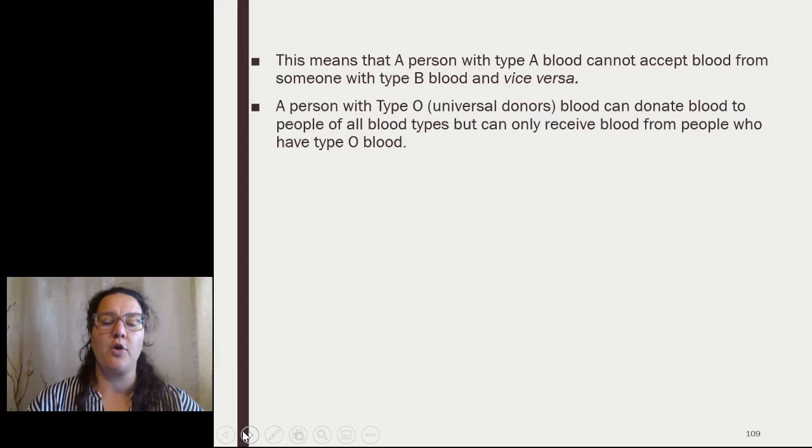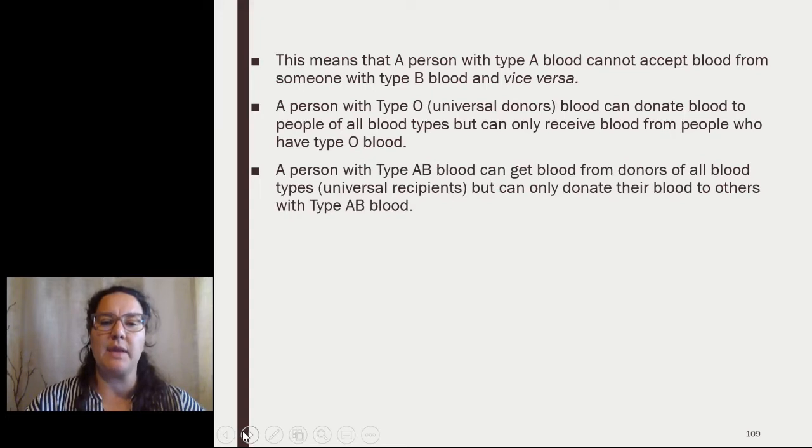A person with type O, which is also known as a universal donor, can donate blood to a person of all blood types, but they can only receive blood from people who have type O. This is because blood type O doesn't have any antigens on it. So if you are type A blood with anti-B antibodies or type B blood with anti-A antibodies, you can accept type O because type O has no antigens on the red blood cells.